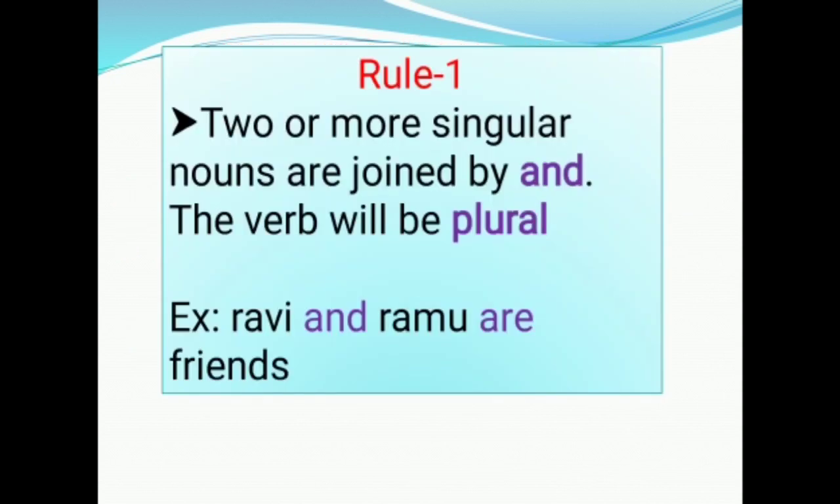Rule 1. Two or more singular nouns are joined by and, the verb will be plural. Example, Ravi and Ramu are friends. In this sentence, Ravi and Ramu, these two are two singular nouns. These two are joined by and. So we have taken helping verb in plural as are.